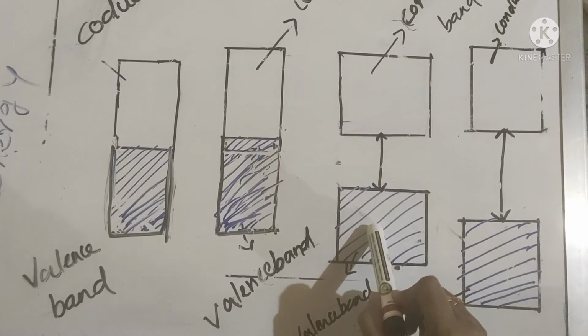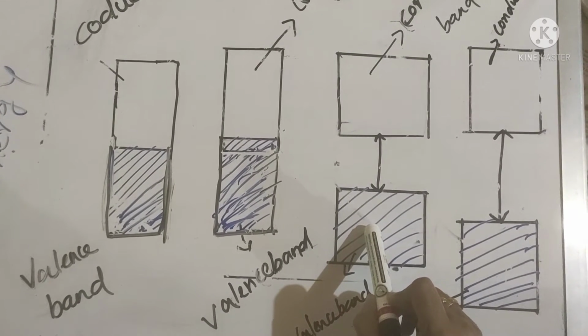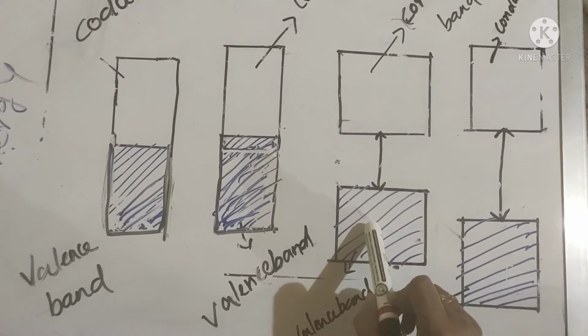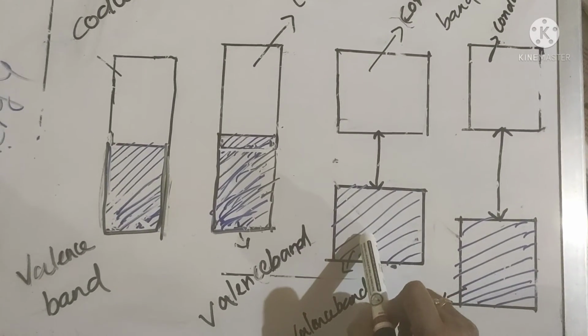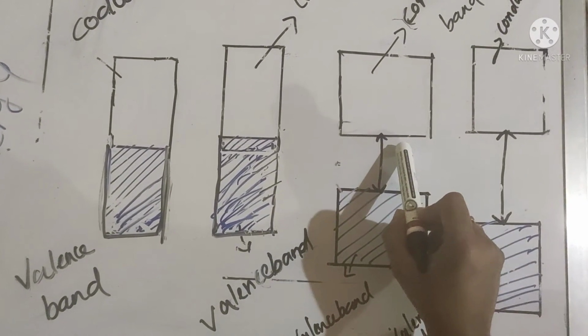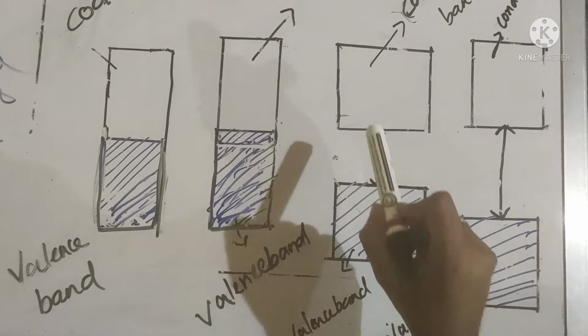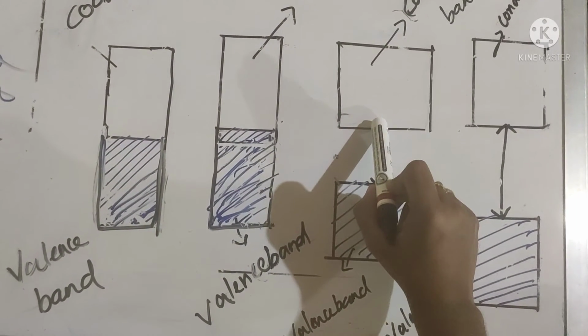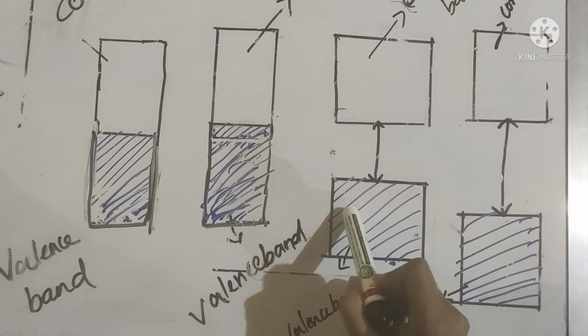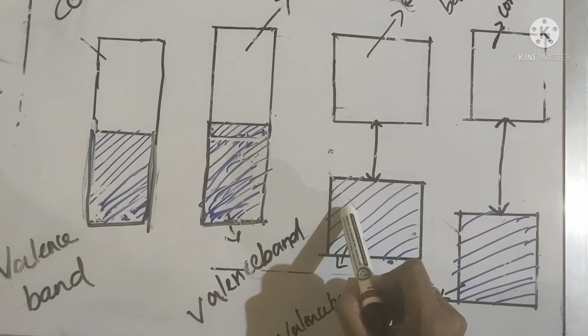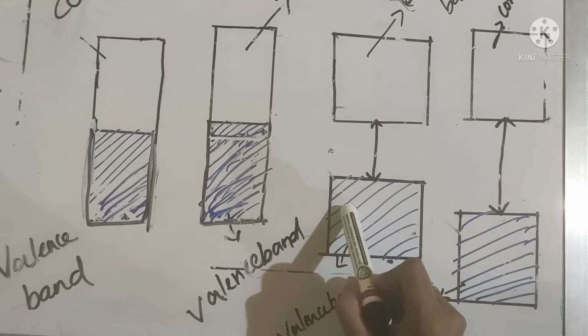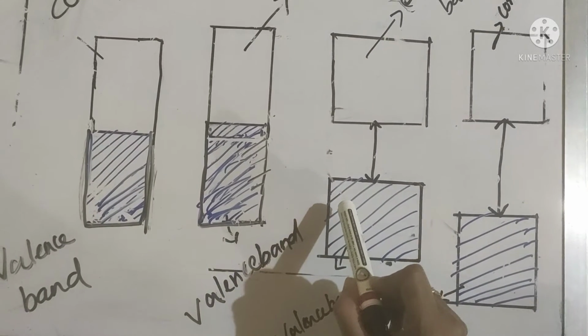In the case of semiconductors, there is a small gap between the partially filled valence band and conduction band. So some of the electrons from the valence band jump into the conduction band and show some conductivity. The conductivity of semiconductors increases with increasing temperature.